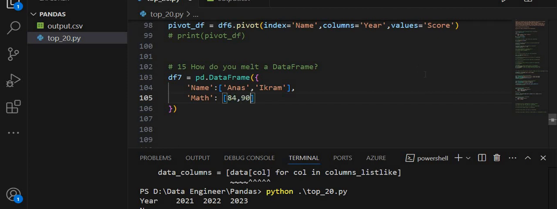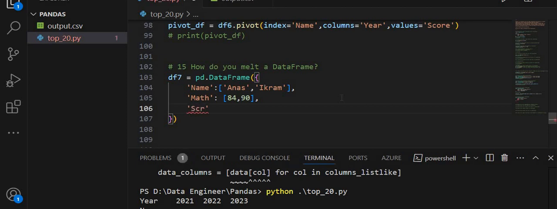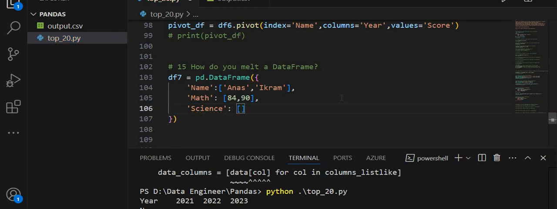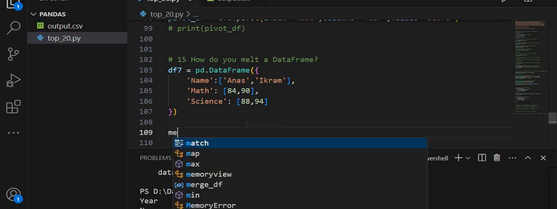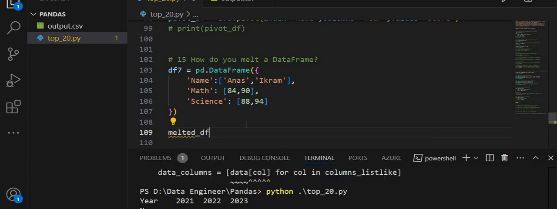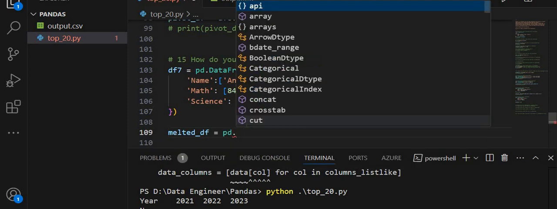The second key is math, and I am passing the values 84 and 90, and the third key is science. These are some subjects and the values are 88 and 94. So I am creating a data frame from this dictionary. In this dictionary we have three keys and values, and after this I am creating a variable with the name melted df, from pandas dot melt